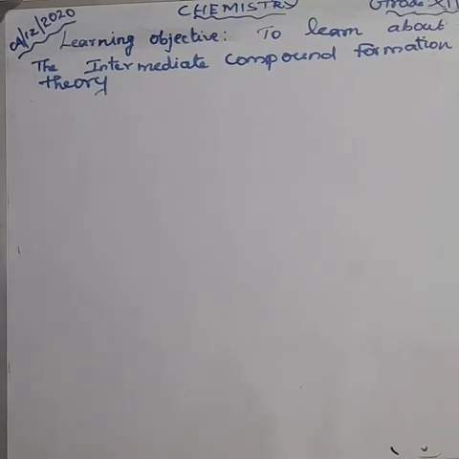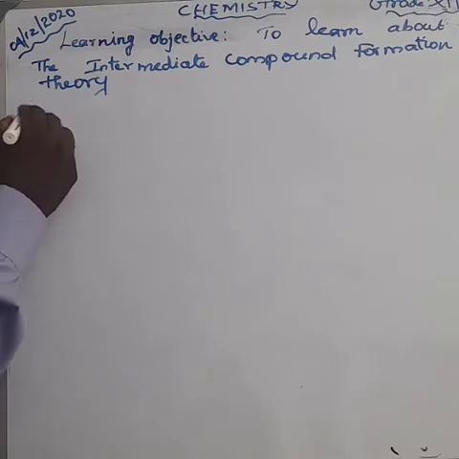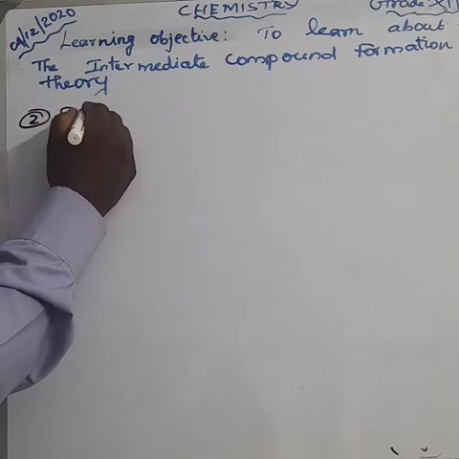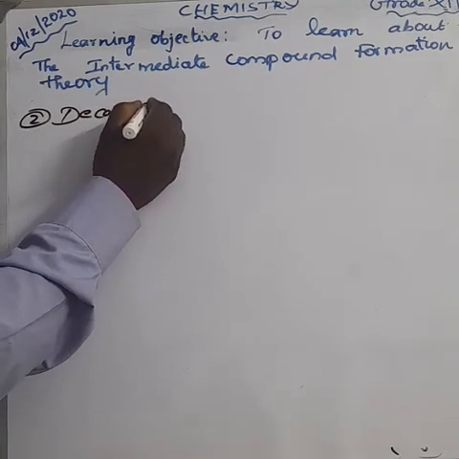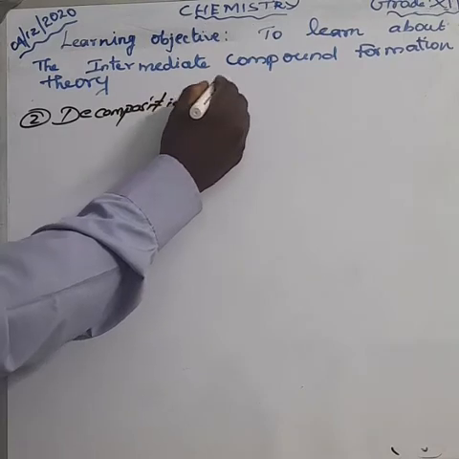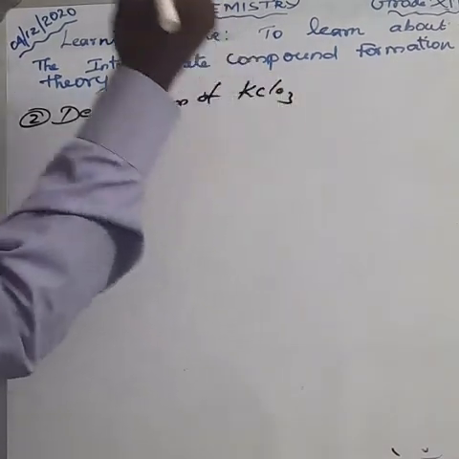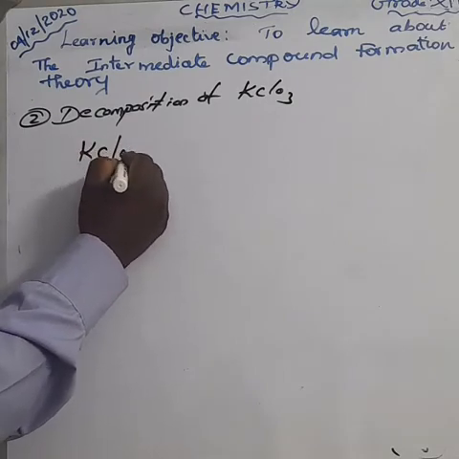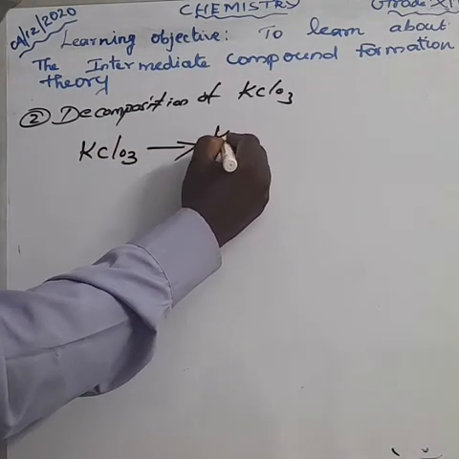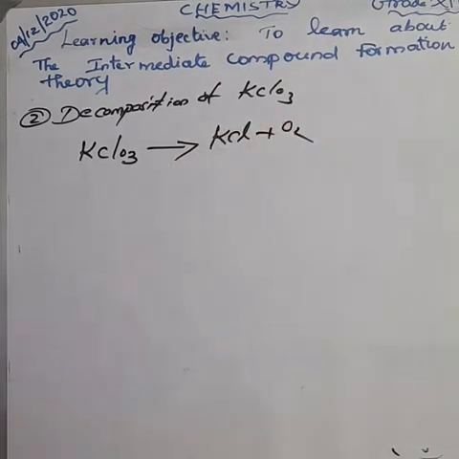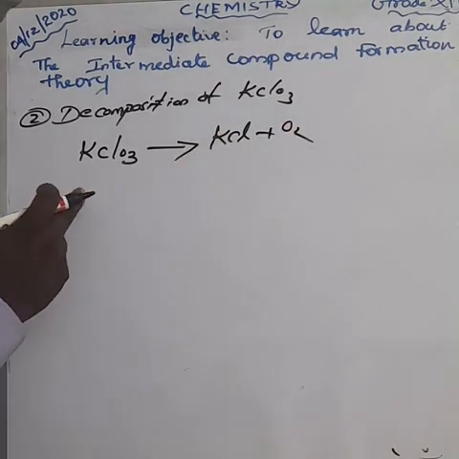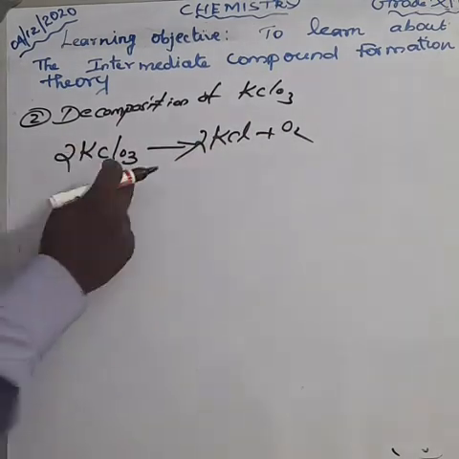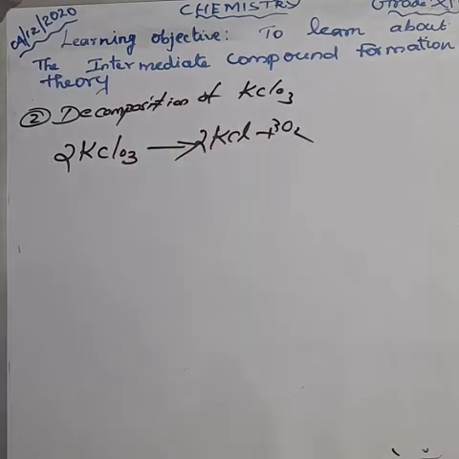The decomposition of potassium chloride. Potassium chloride undergoes decomposition to form KCl plus O2, potassium chloride and oxygen. It should be a balanced equation: 3 oxygen, 2 oxygen. So make it 2 here, 2 oxygen, 3. We already balanced this many times.